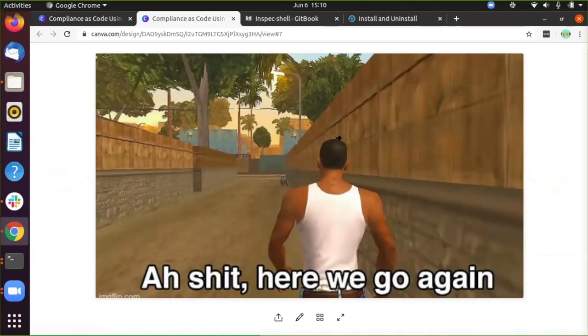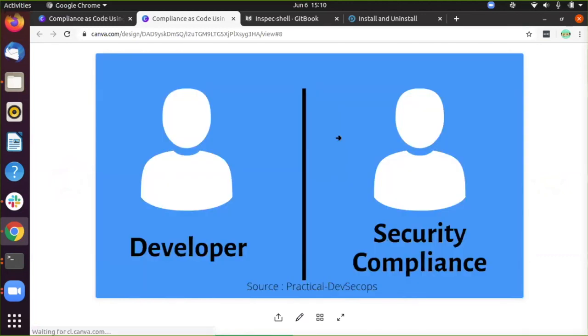But this time they couldn't push the code. This time there was a problem with the security compliance team. The security compliance team said they would only allow code which follows the compliance. The problem with this approach was that the developer has to read 300 or 400 pages of compliance.